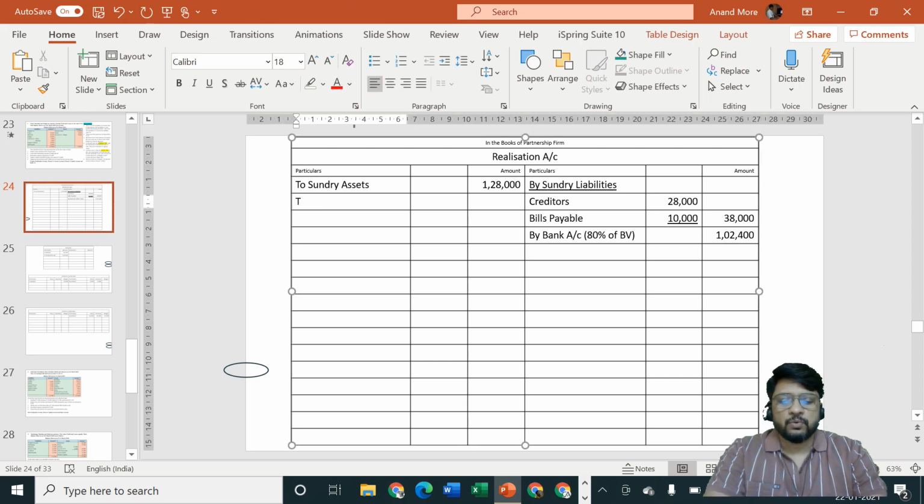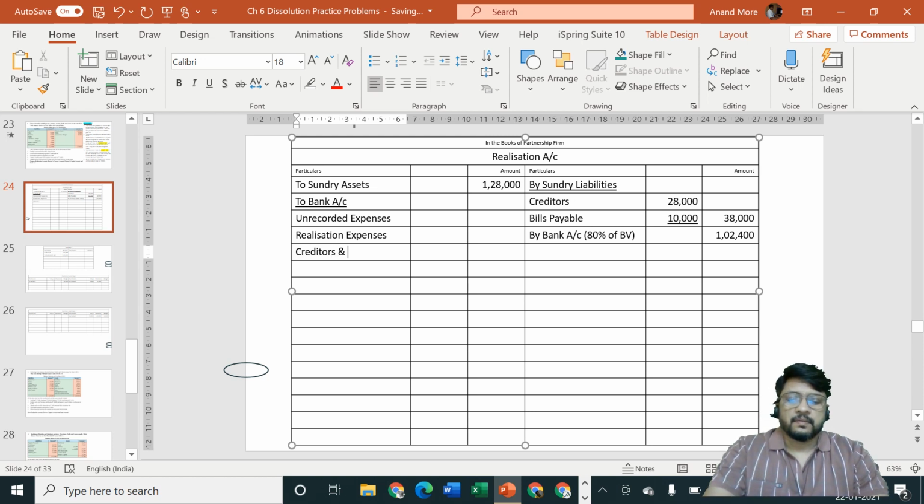We'll specify here to bank account: first one is unrecorded expenses, second one is realization expenses, third one is creditors and bills payable.